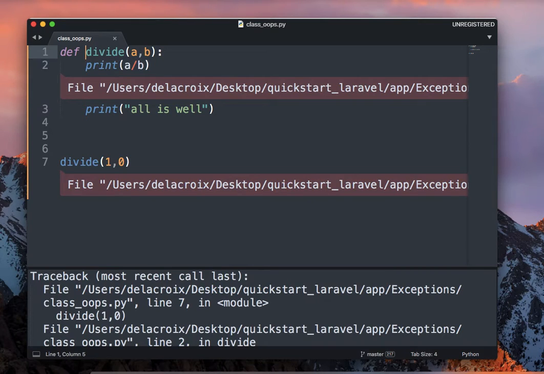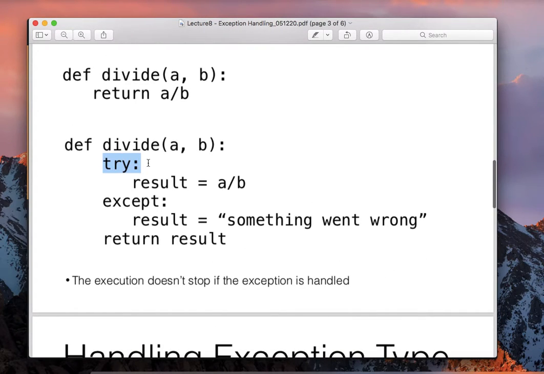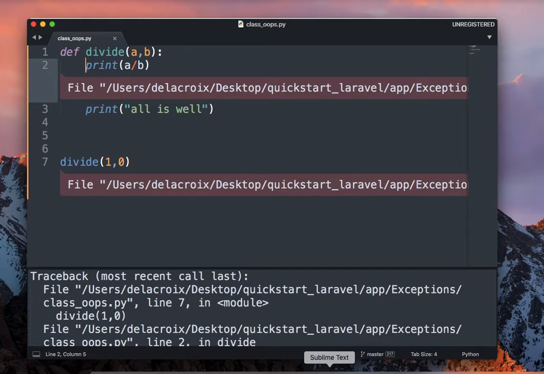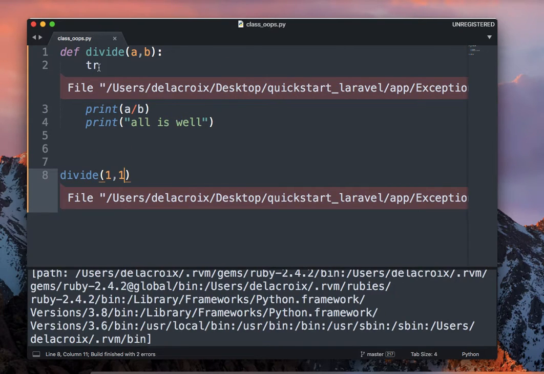So how to handle this? In Python, you can use try and except statements. How do they work? Any code that you think can break, you put in try. I'll just remove this once so that the error goes.